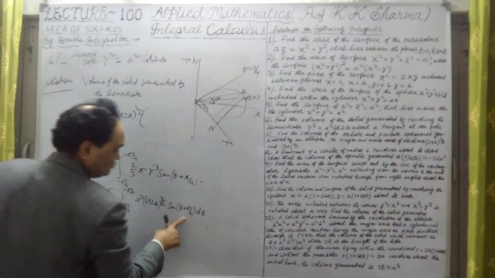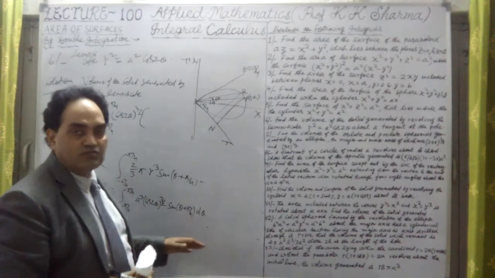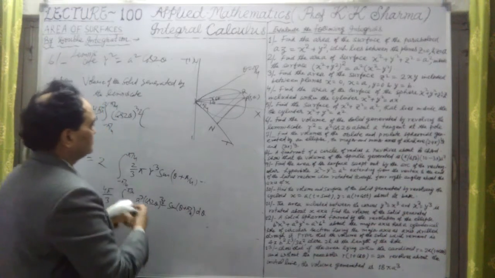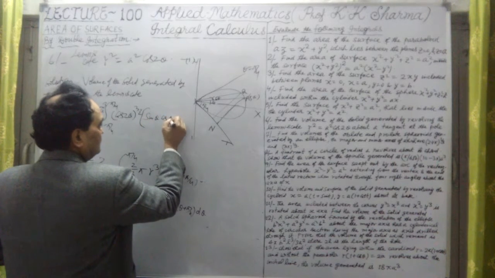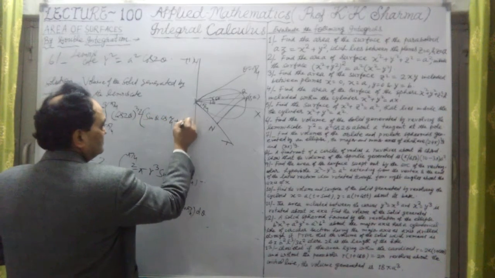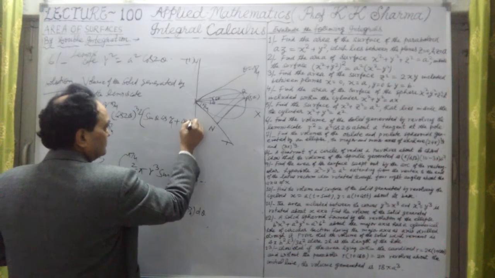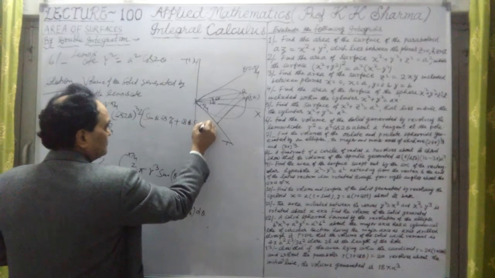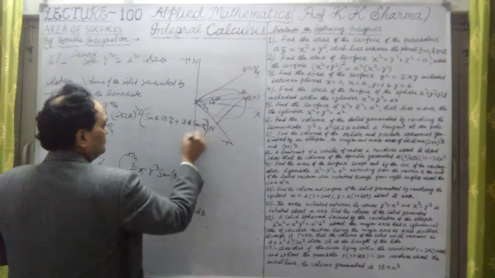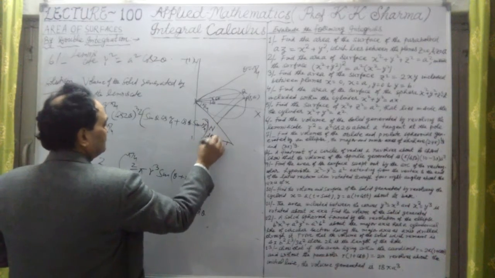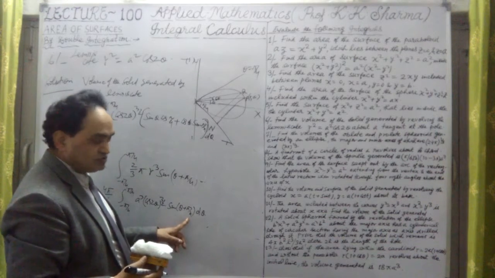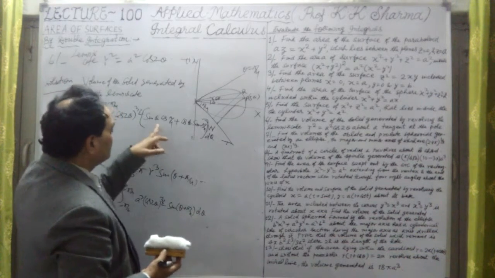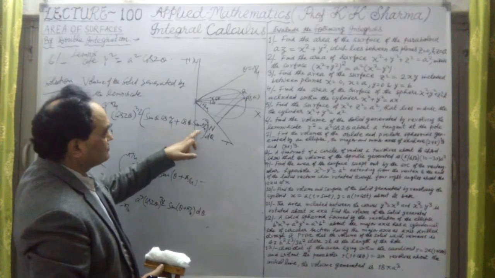Within the bracket, if I open sin theta plus pi by 4 using the sin A plus B formula. What is sin A plus B? We know that it is sin theta into cos pi by 4 plus cos theta into sin pi by 4. This whole value into d theta. Okay, I have just opened the sin A plus B formula: sin A cos B plus cos A sin B.